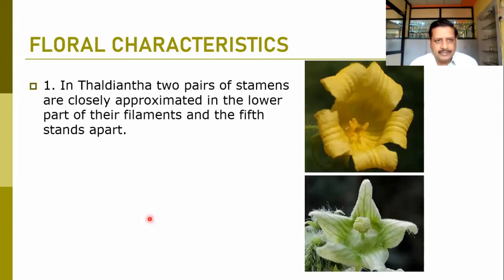It is Thladiantha. We can find two pairs of stamens which are closely approximated in the flower, and the fifth stands apart. Now here you can observe it is a group of androecium. Here a group of two, here a group of two, and one stamen stands apart. So again the polyadelphous condition can be observed in the family Cucurbitaceae, particularly in the genus Thladiantha.